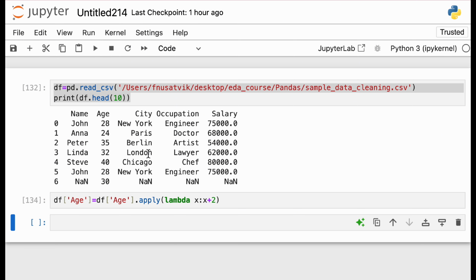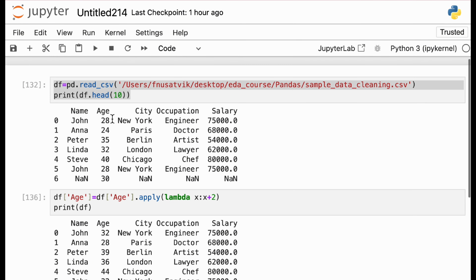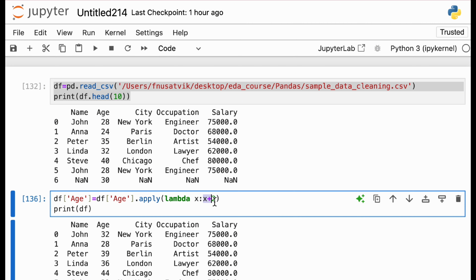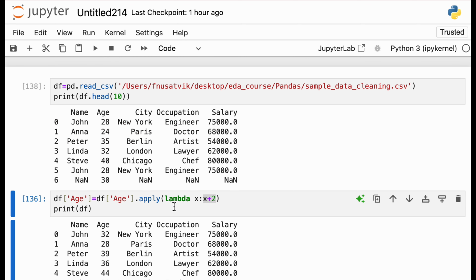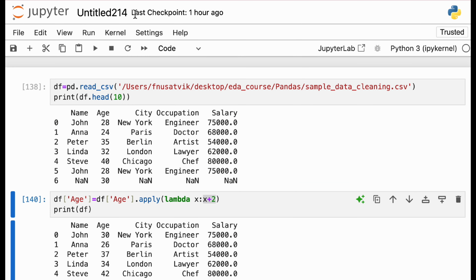So now let's print df. If you see, it has taken all the values and incremented them by 2. I'm just checking if I did add it 4 times. Yeah. So if you see, it took the value x, each of the ages, and incremented it by 2. This is how the apply function works.